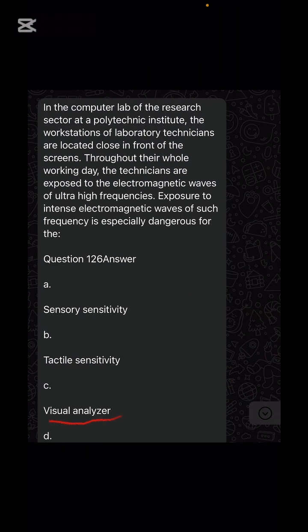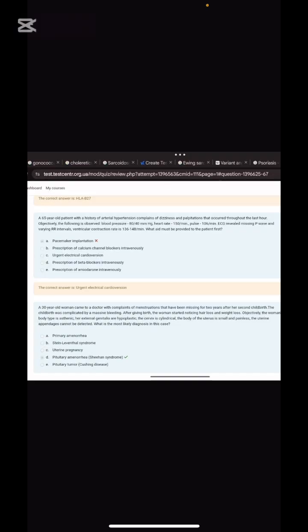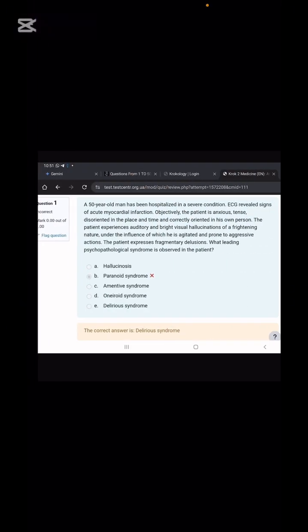Next, some people keep sitting in front of screens all day. So what will it damage? The visual capacity, the visual analyzer. Next, the patient's severe condition is given in the question. What will you do? Urgent electrical cardioversion.